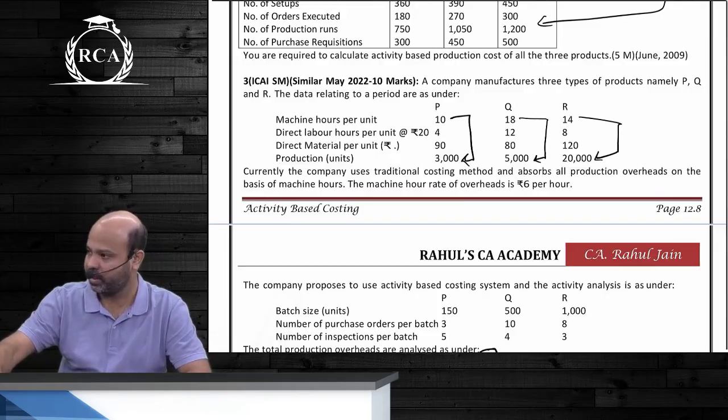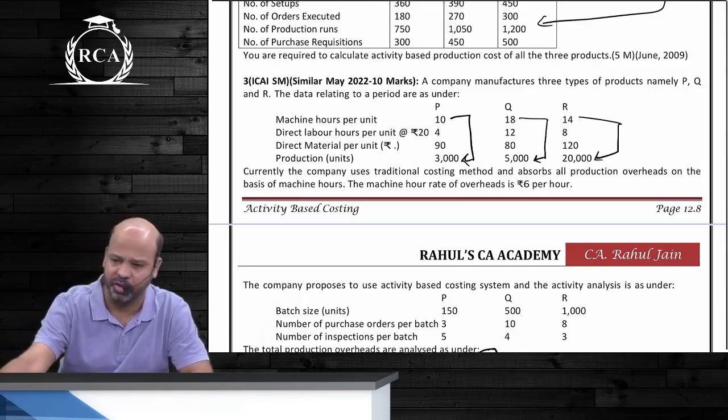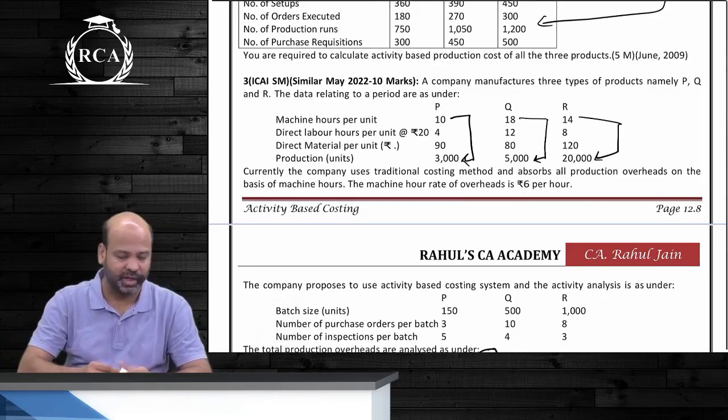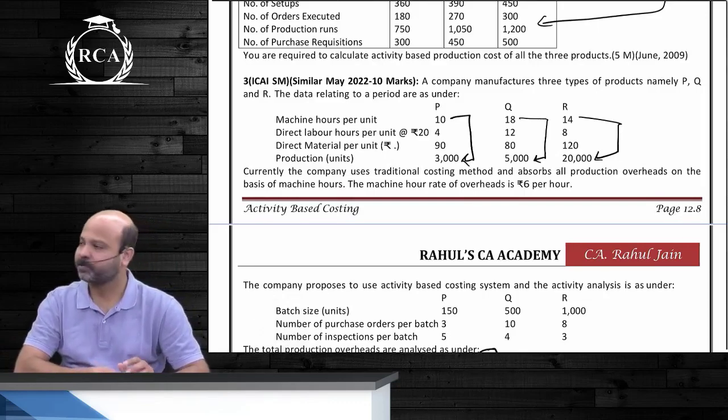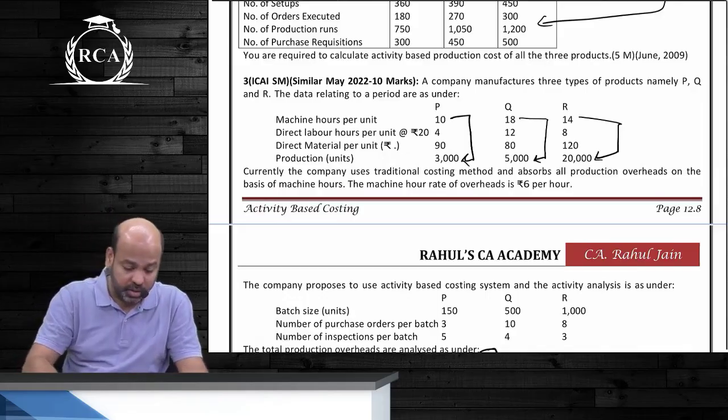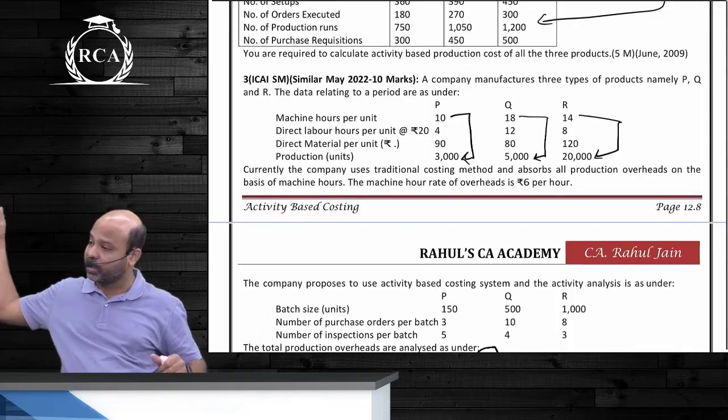Is it making sense or not, guys? Just understand the difference between this question and the previous question. In the previous question, overheads activity wise were already given. In this question, overheads activity wise are not given. We have to compute those overheads activity wise. Nothing else. Did you all get that? 24 lakhs.